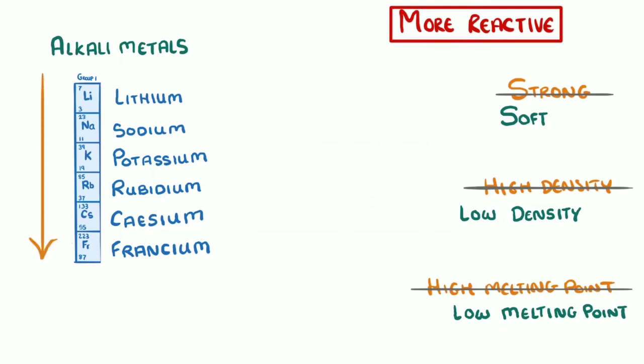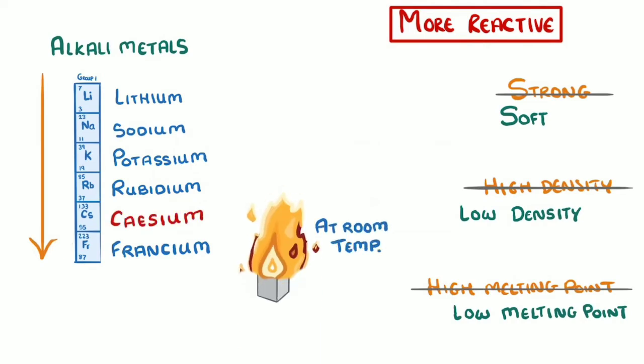As you go down the group, the elements become even more reactive, with cesium being so reactive that it can ignite spontaneously at room temperature. Another trend as you go down the group is that the melting points and the boiling points decrease.